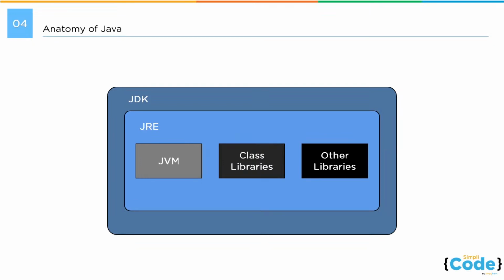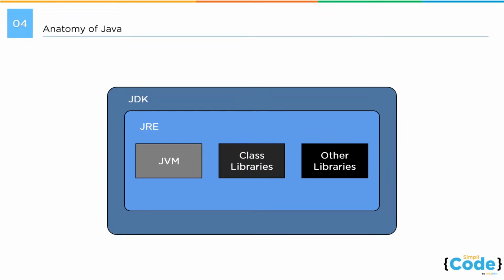So let us understand what happens when your program is run and how these components work together to make sure that your program runs as expected. Let's start from here. So you install JDK or the Java Development Kit, you write your program, and then you compile your program with the help of the Java compiler, which is provided by JDK.